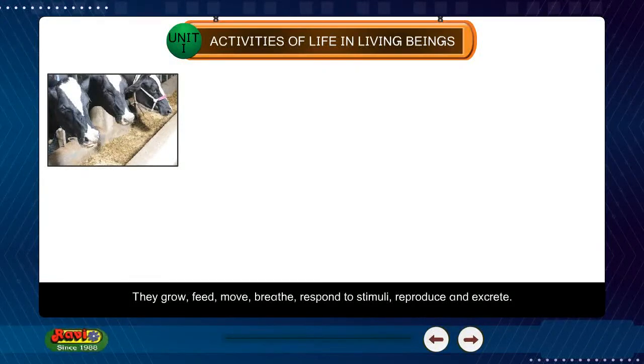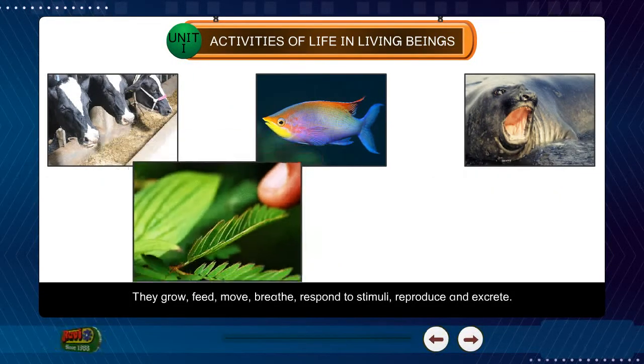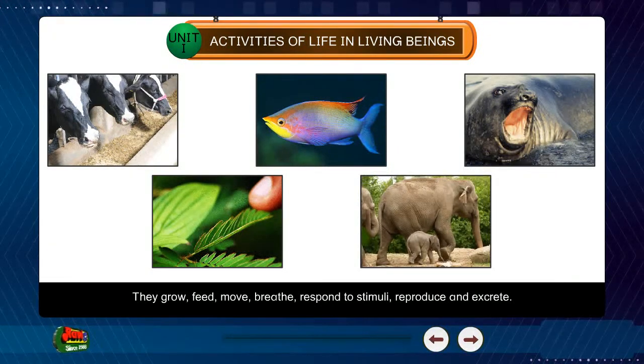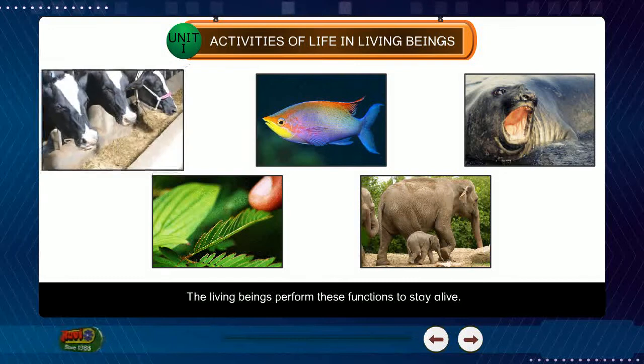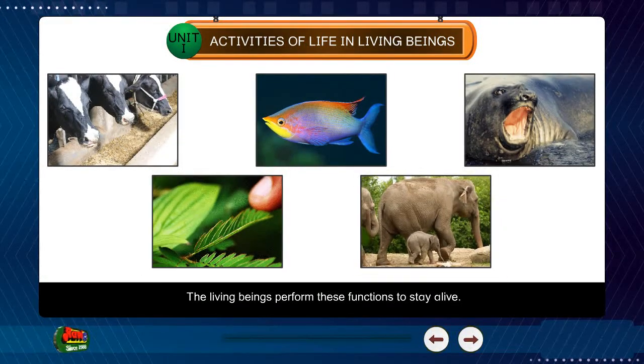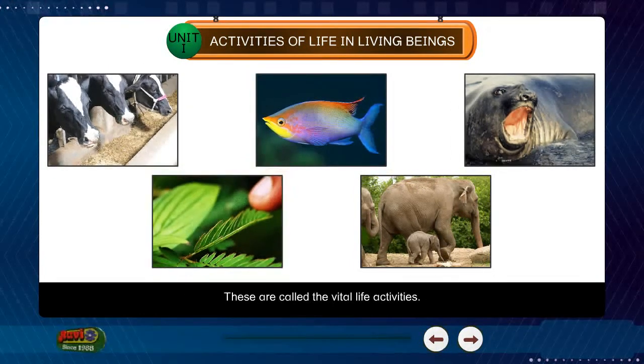They grow, feed, move, breathe, respond to stimuli, reproduce and excrete. The living beings perform these functions to stay alive. These are called the vital life activities.